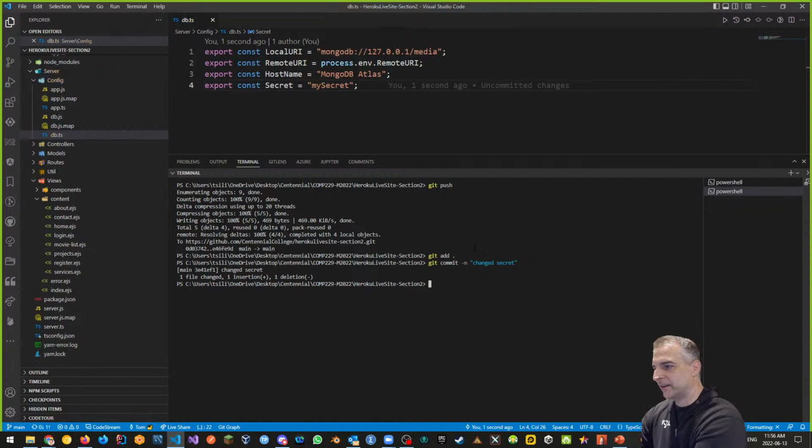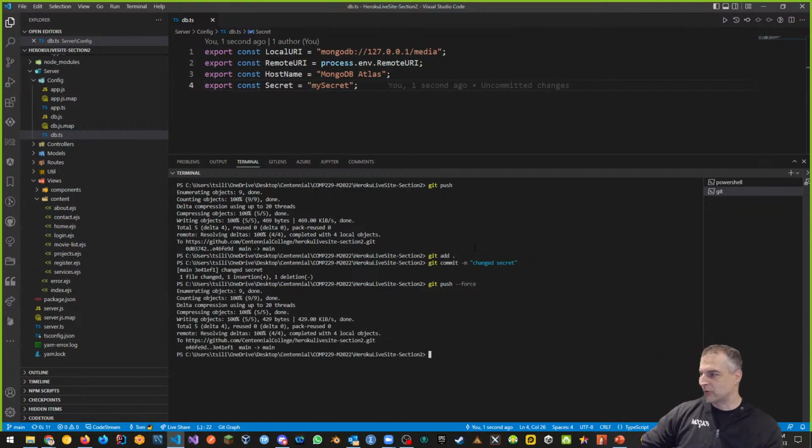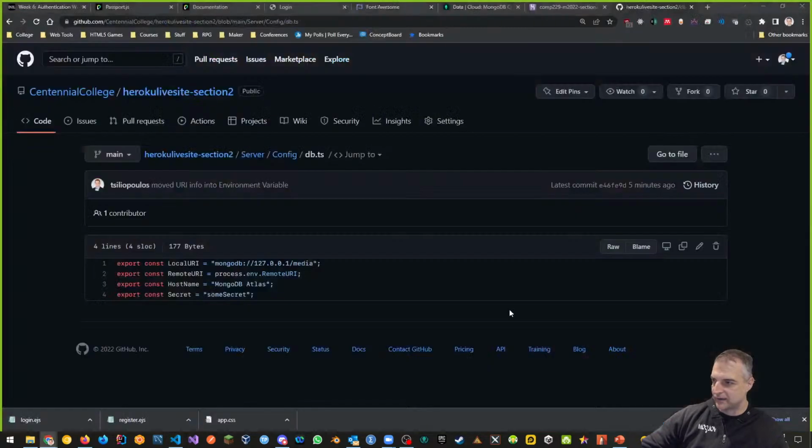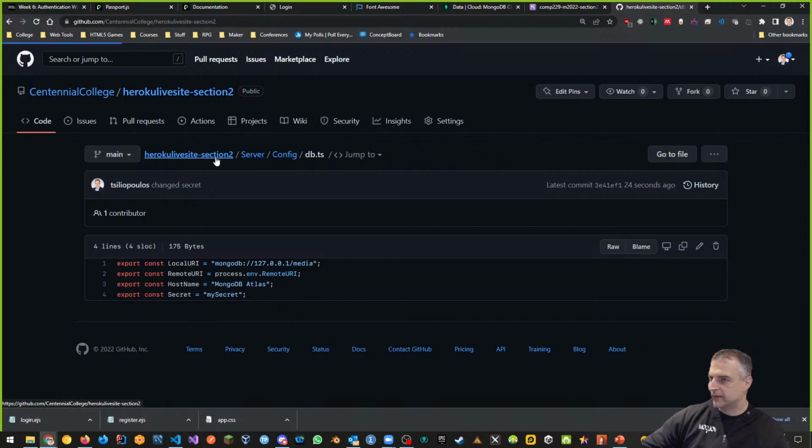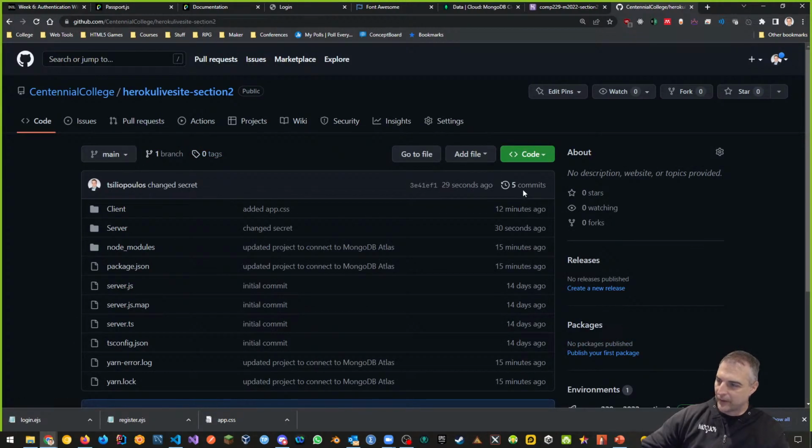And what I want to do is git push --force. A lot of times --force will wipe out everything. This is a way of doing it. If I did this, sometimes it'll work. It'll wipe out the previous commits. Let's see what this does. It may not. Okay, so let's go back to this and refresh. And you're going to see that if I go back to this thing, it has 5 commits and it didn't work.